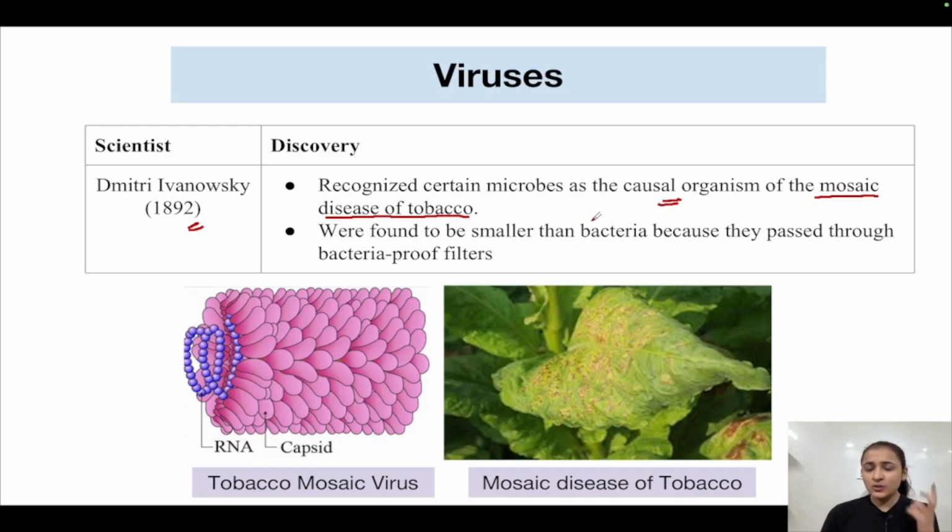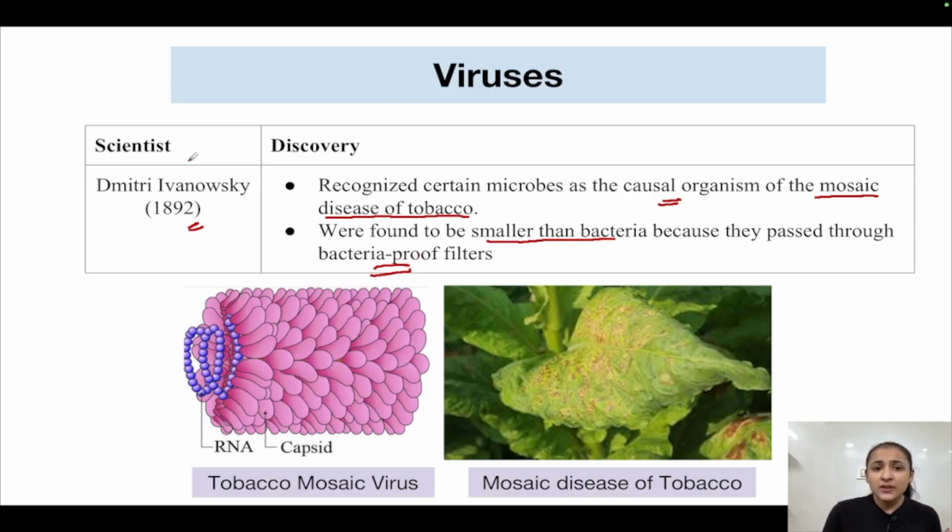When they were studied, they were found to be smaller than bacteria, because they passed through bacteria-proof filters. The filters through which bacteria were not able to pass, these organisms causing the disease were able to pass through.